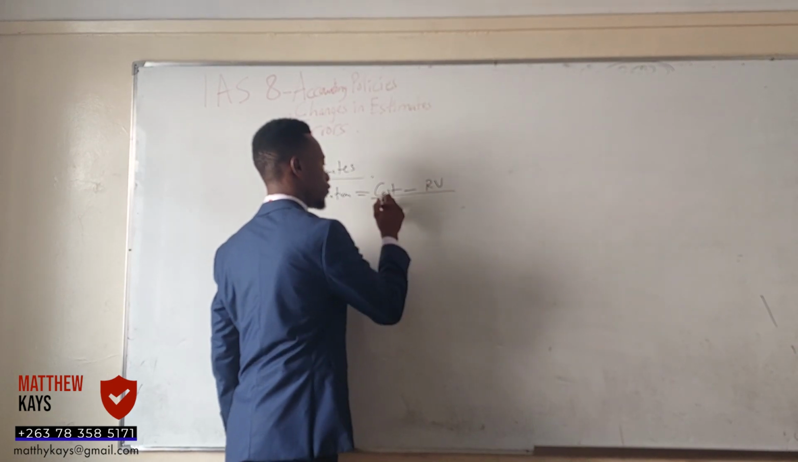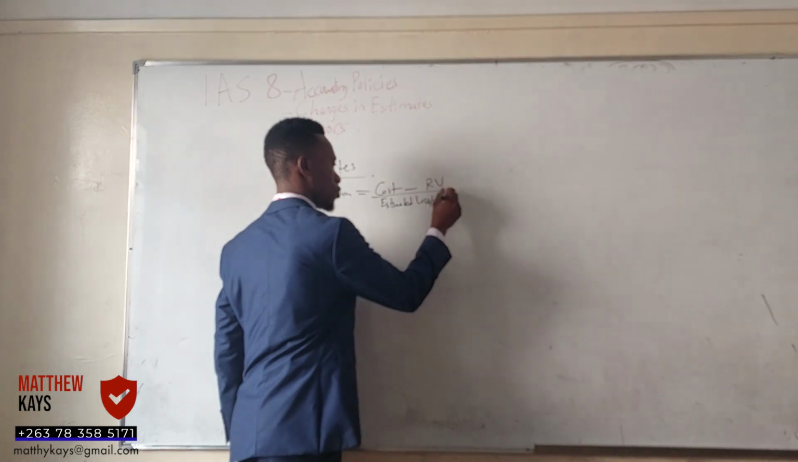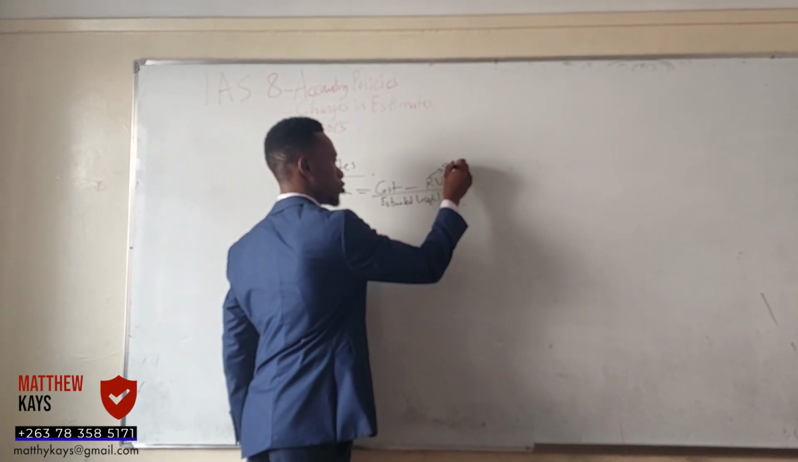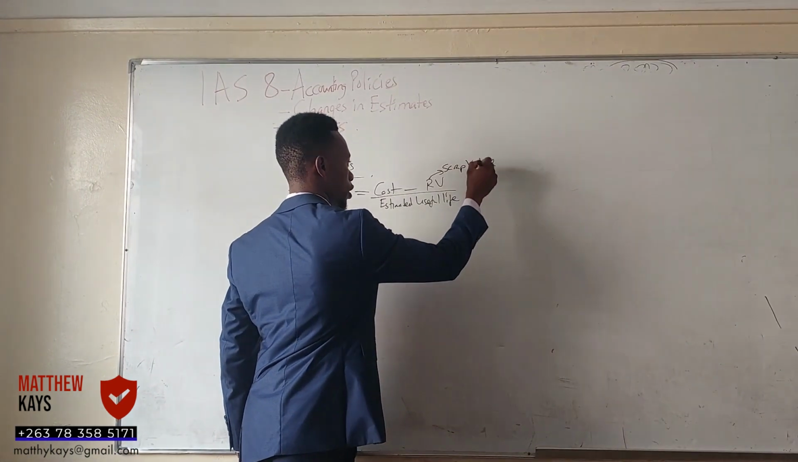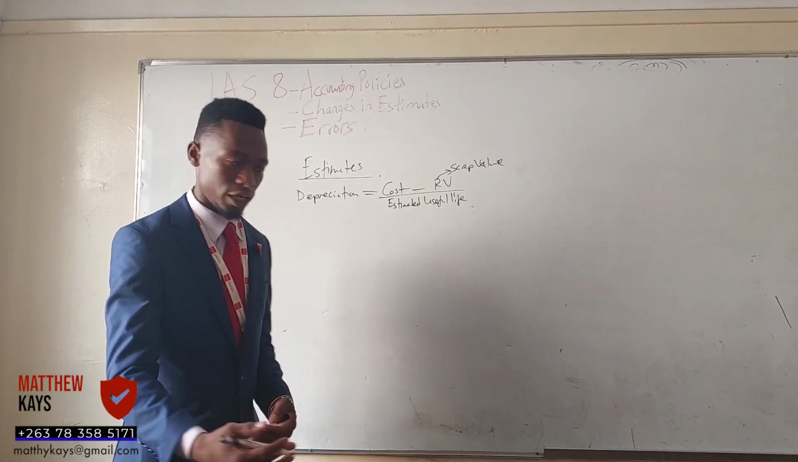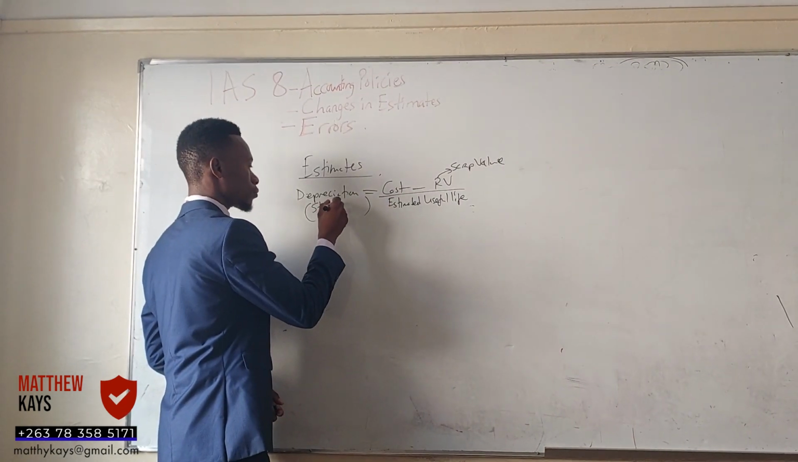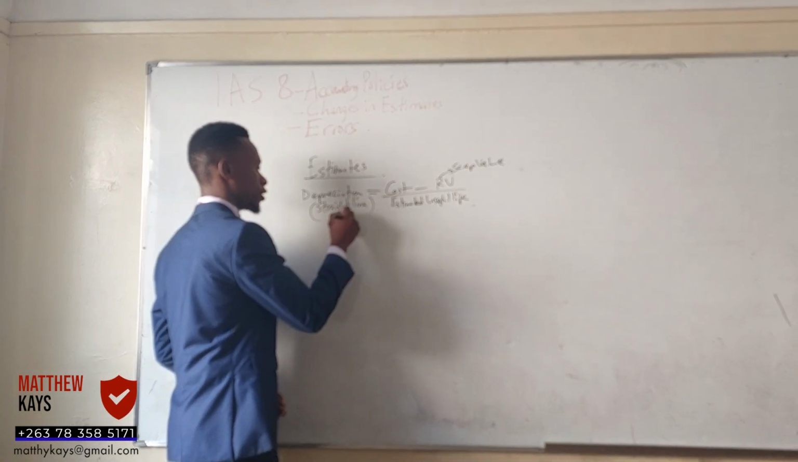Okay, what about if you say cost less residual value, over estimated useful life? What's this? The residual value is also known as the scrap value, right? This formula is used to calculate the depreciation of an asset every year, and this method we say is the straight line method. You understand?